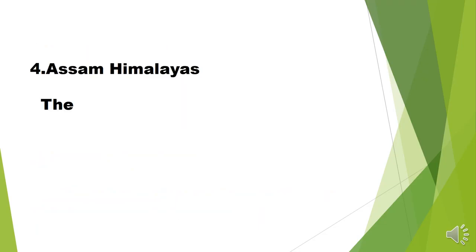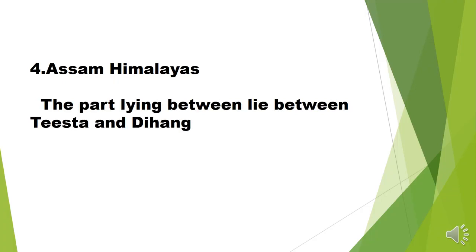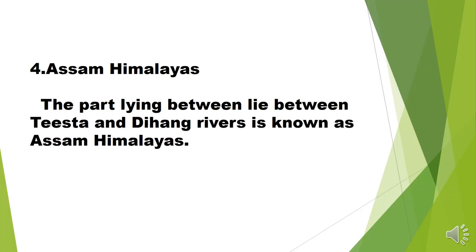Assam Himalaya means the part lying between Tista and Dihang. You know, Tista river originates in Sikkim and Dihang river originates in Arunachal Pradesh, and those areas lying between Tista river and Dihang river are called Assam Himalayas. So there are four divisions on the basis of rivers.